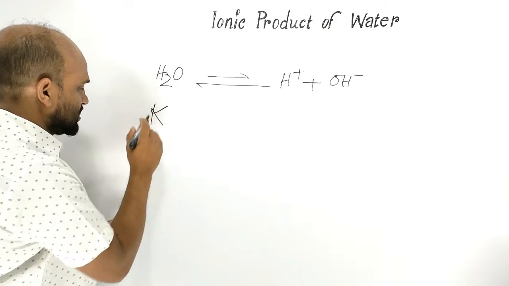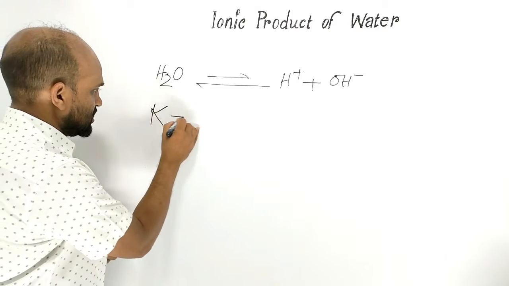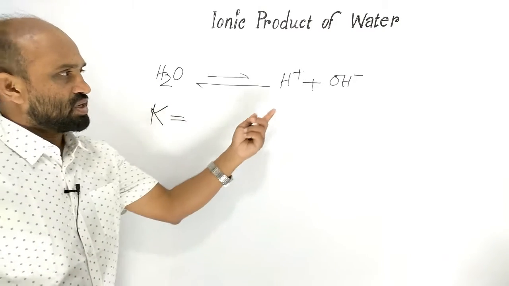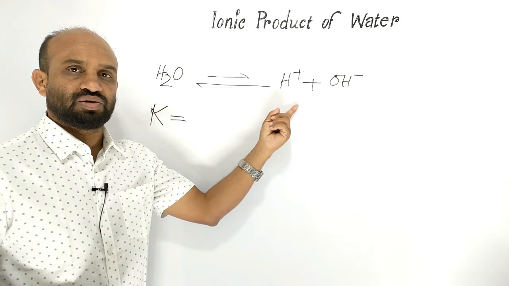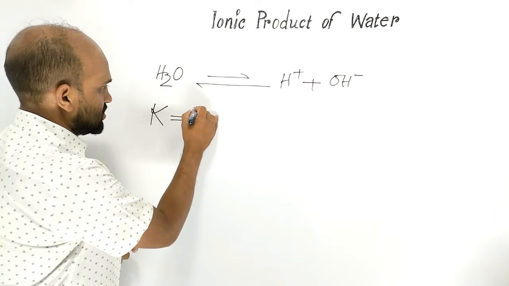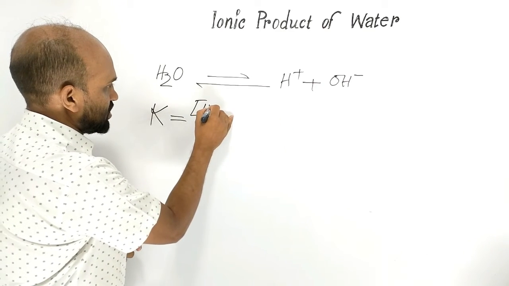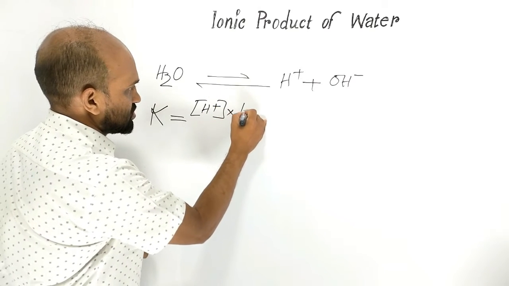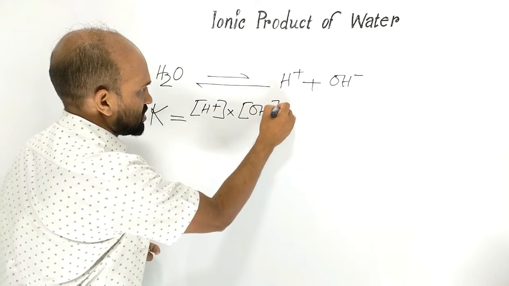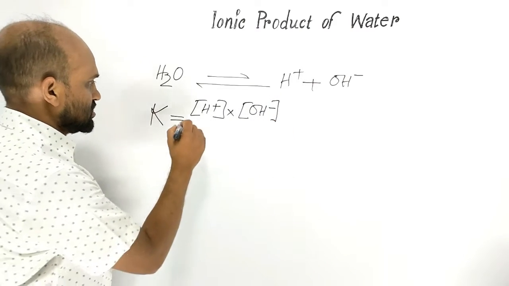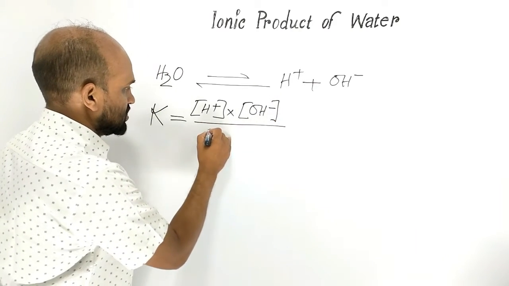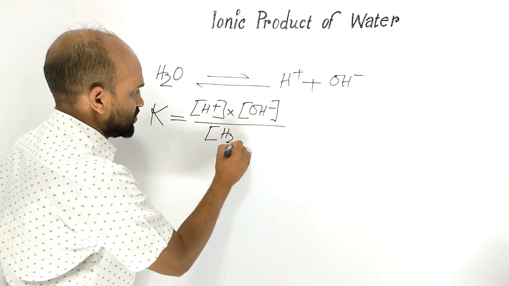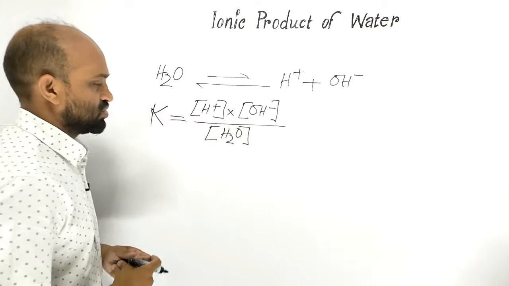Equilibrium constant K is equal to, according to law of mass action, concentration of proton times concentration of hydroxide ion divided by concentration of unionized water.